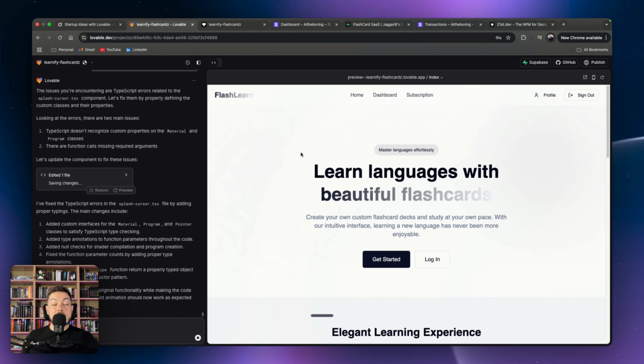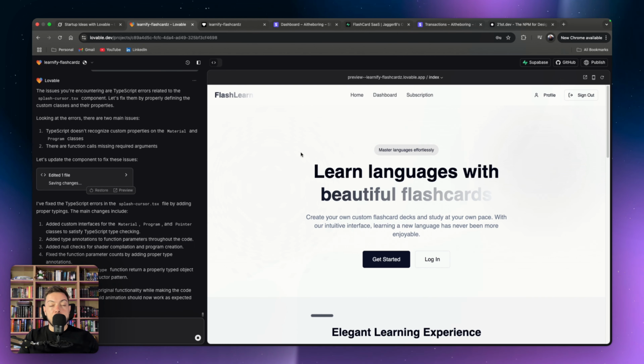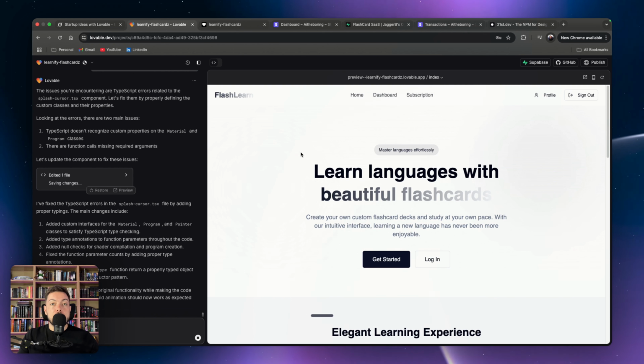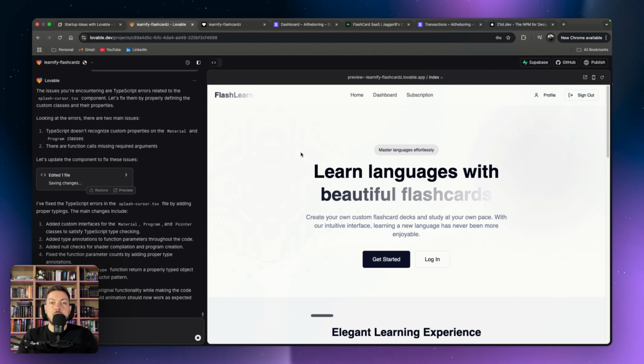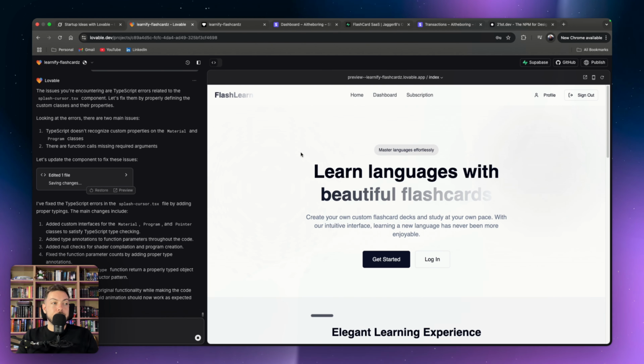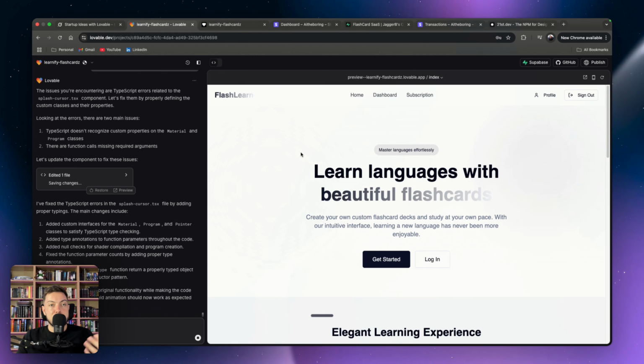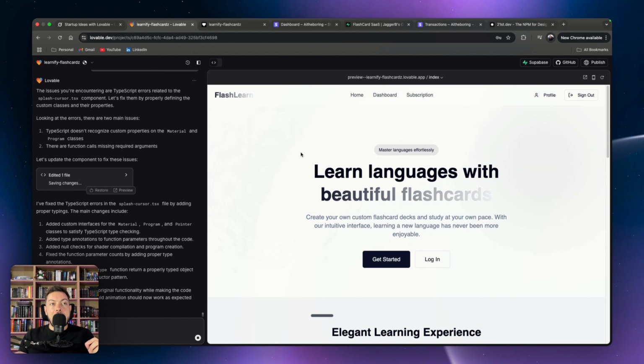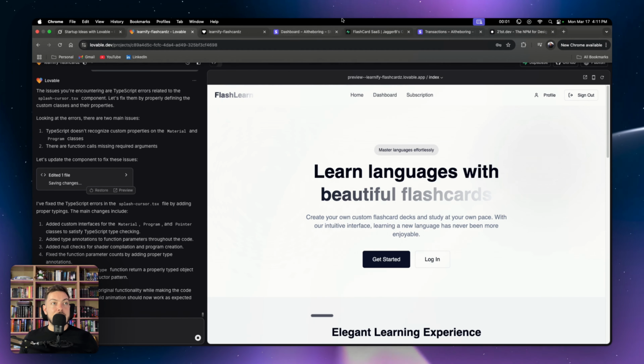So I'm going to use the last 30 seconds just to say, I really hope it was beneficial to show you how you can set up authentication, signups, logins. You can set up Stripe to start monetizing your application and then improve your UI using something like 21st.dev. Those are really the only 3 tools you need in order to build something out. And if you need some ideas, go to Grok, use DeepSearch, get a list of startup ideas, build your startup using Lovable and all these extra little tools. Not even that many extra little tools. It's like Supabase and 21st.dev. And you guys can get a SaaS up and running in an hour.